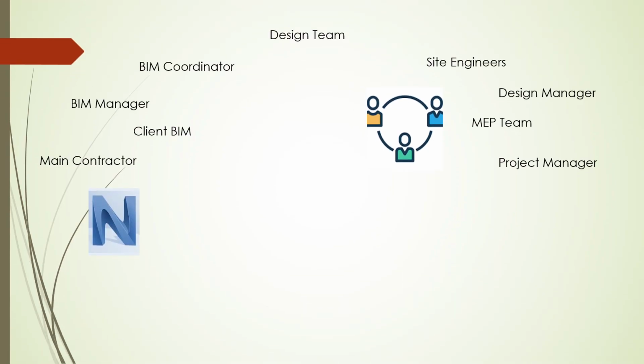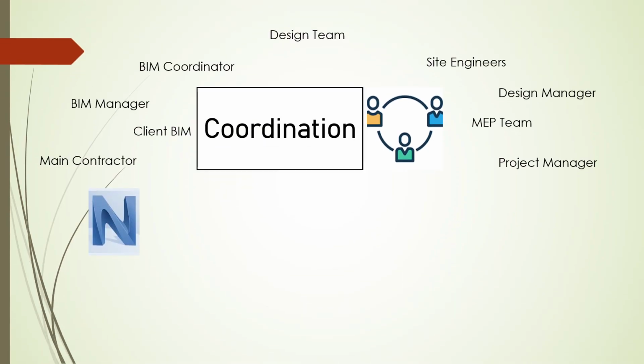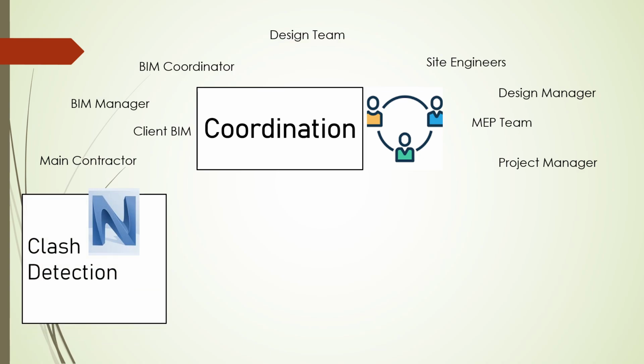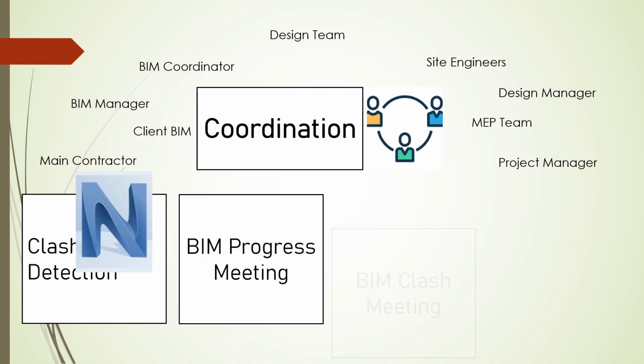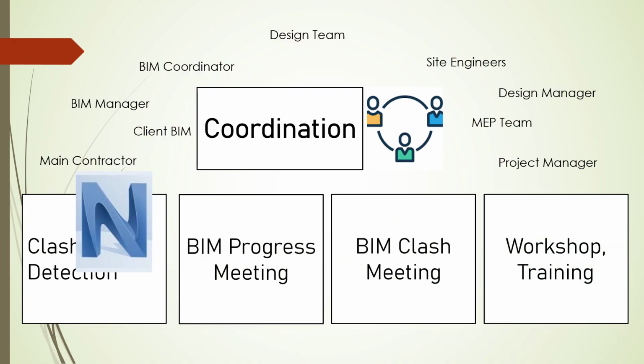After the 3D modeling, then you need to combine all of these models to trace for clashes using Autodesk Navisworks. Then you need to arrange some BIM progress meetings, clash meetings, and workshops, and sometimes training. Who should attend these meetings? The BIM coordinator, BIM manager, BIM representative from the client, the design team, site engineers are also essential because they can give some input on how to resolve the clashes, project manager, and MEP team.